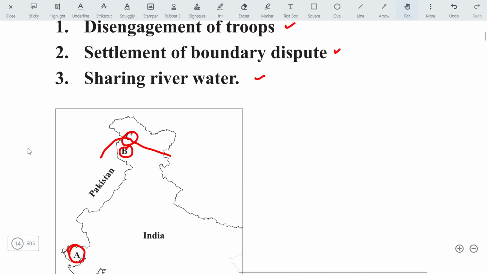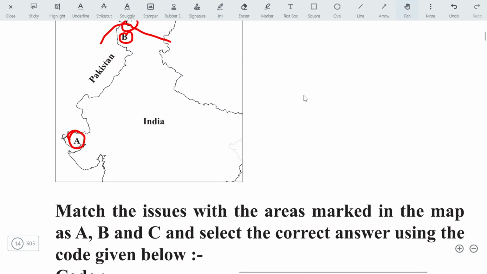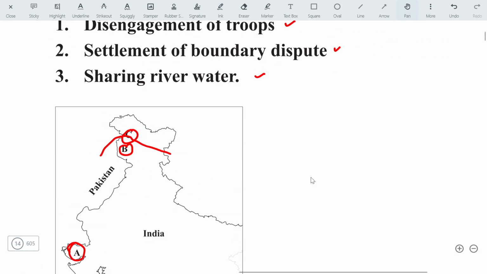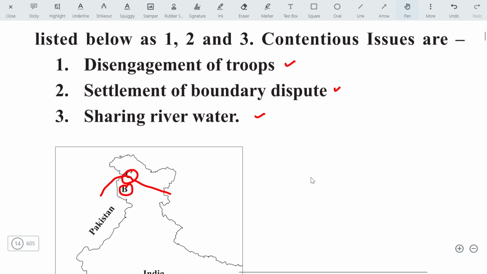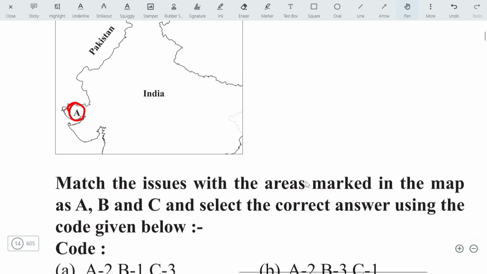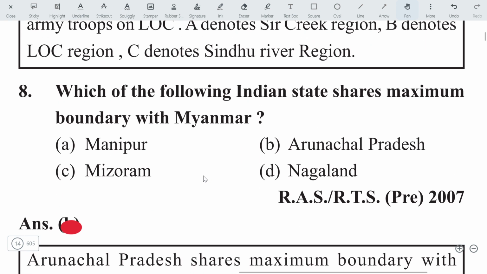A is 2, C is 3. Then we eliminate option C and option D, and B is 1. Then option A will be correct. Here A is 2, B is 1, and C is 3. Let's move on to the next question.